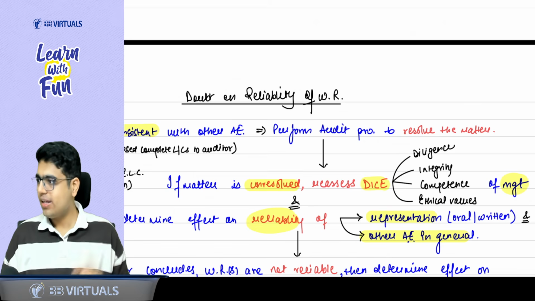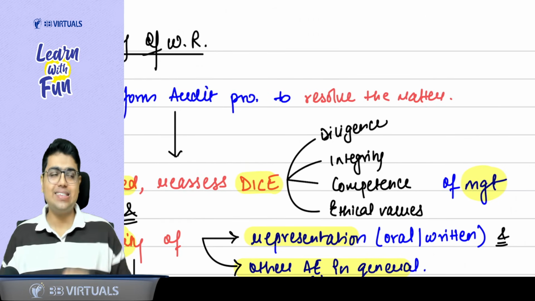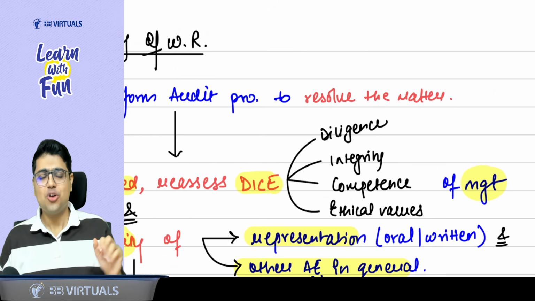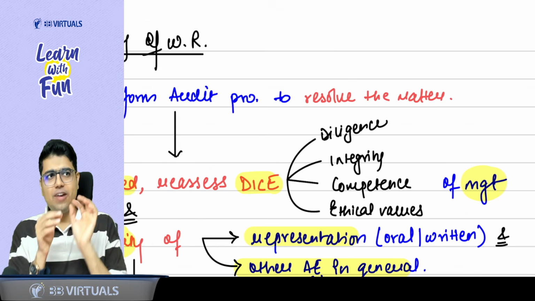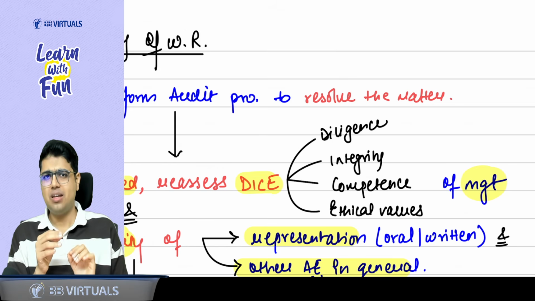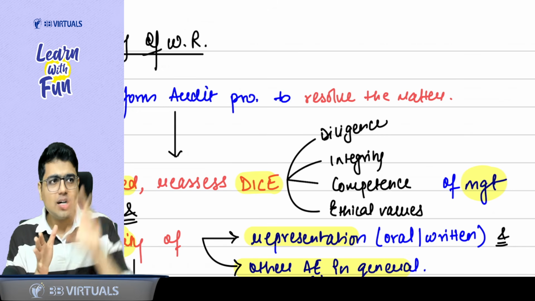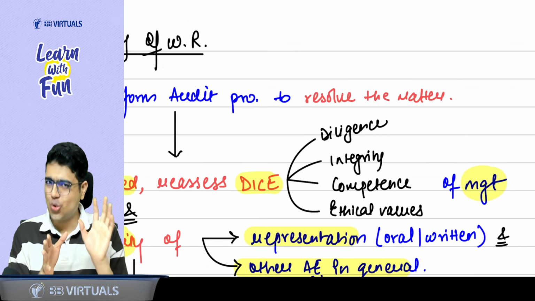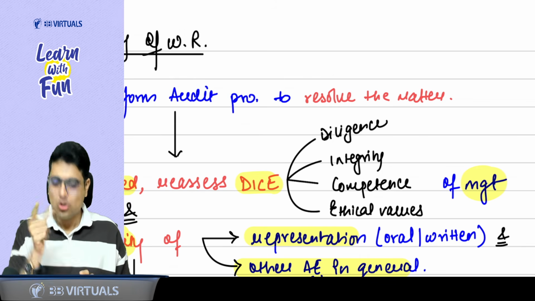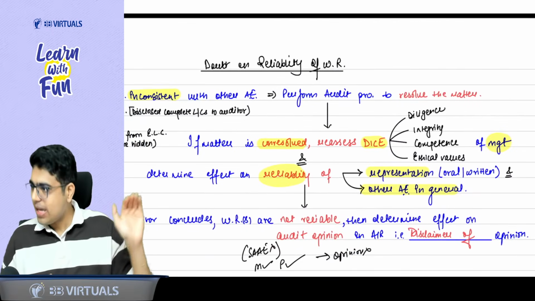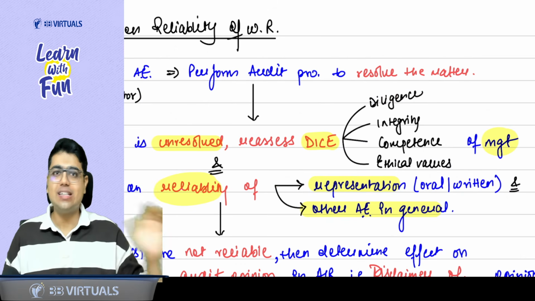So how do you write it? If the matter is unresolved, reassess the DICE. So DICE means diligence, integrity, competence, and ethical values of the management. Now understand one thing. If I feel management is unethical, management lacks integrity, they are dishonest, can you trust the other evidence provided by the management? No. Can you trust the other representations provided by the management? No. So the next step says determine the effect on reliability of other representations and audit evidence in general.